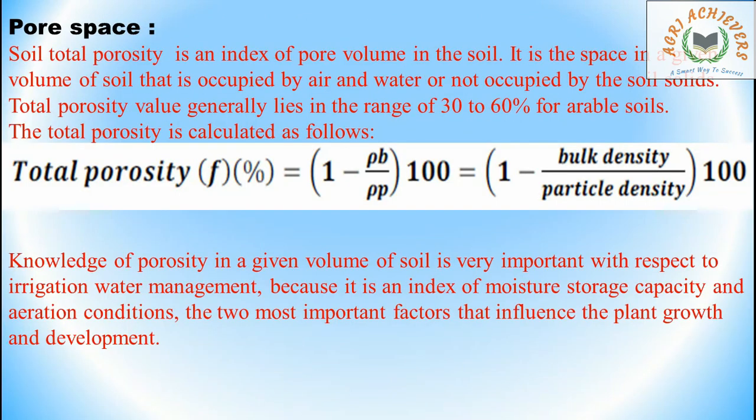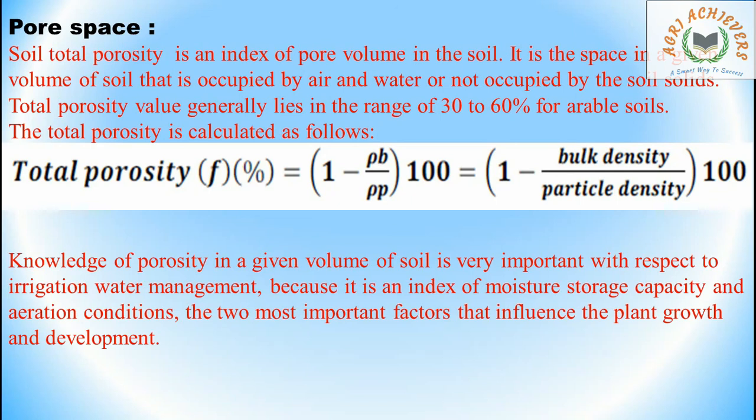And pore space. Soil total porosity is an index of pore volume in the soil. It is the space in a given volume of soil that is occupied by air and water, or not occupied by the soil solids. Total porosity value generally lies in the range of 30 to 60% for arable soils. The total porosity is calculated as follows.